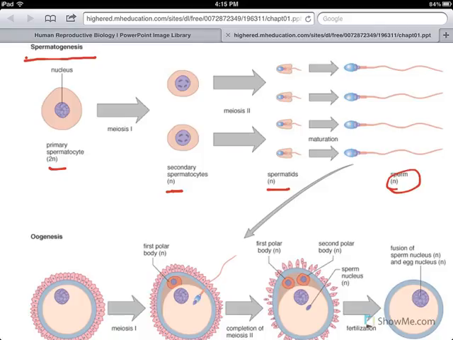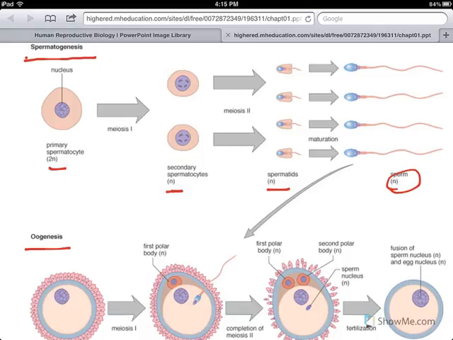In the female, the process is called oogenesis. There will be oogonial cells found in the ovary at the time of birth, and at puberty, they are going to undergo meiosis, 1 of them per month. Only 1 gamete is going to be formed per month as compared to the male, where they are forming 4 sperm cells each time the division takes place. On a daily basis, this is taking place.